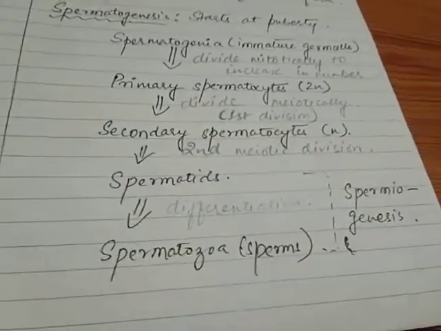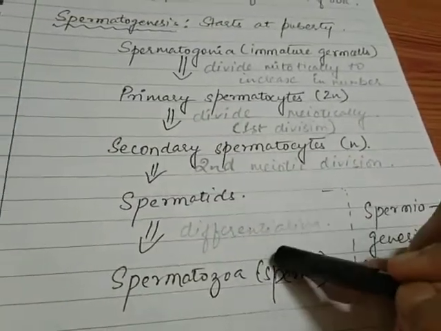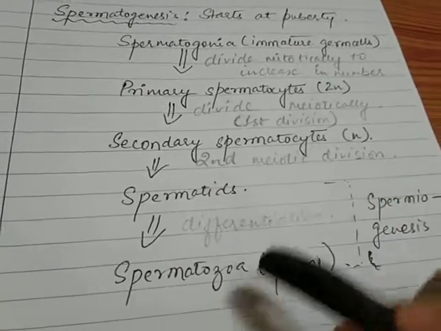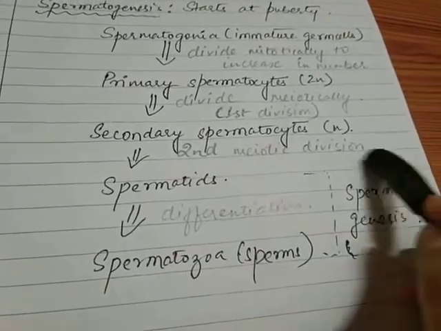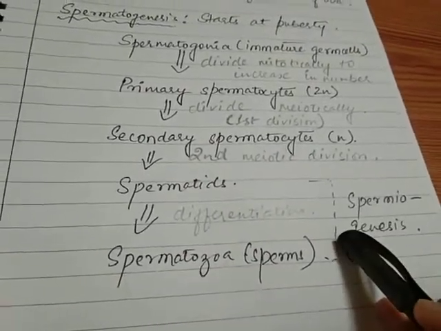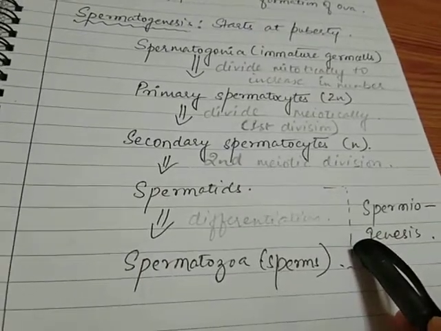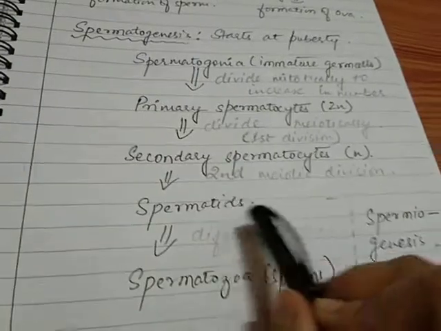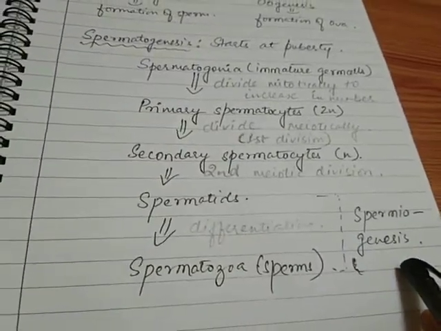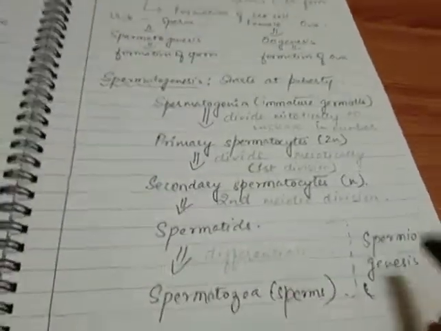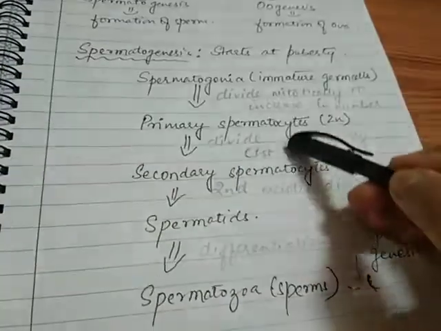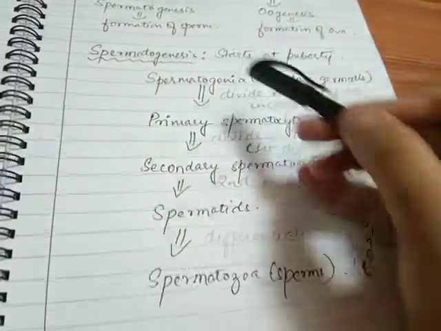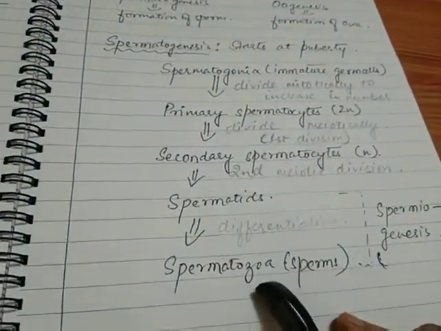You should also know that the process of differentiation of spermatids into spermatozoa is known as spermiogenesis. In simple words, you can also say that the formation of spermatozoa from spermatids is known as spermiogenesis. So this is the overall process by which spermatogonia gives rise to spermatozoa.